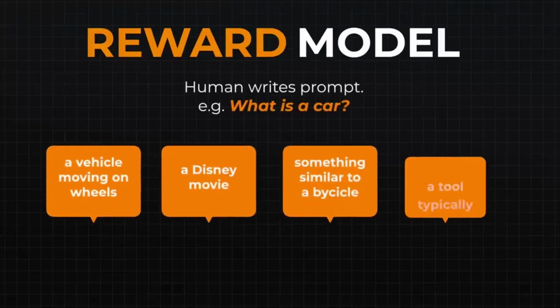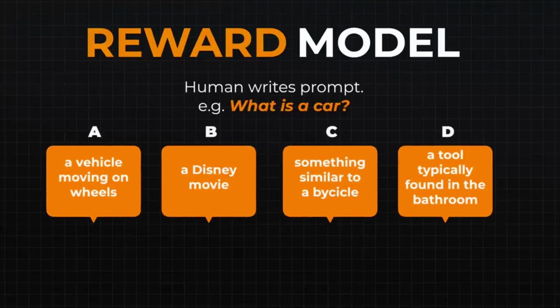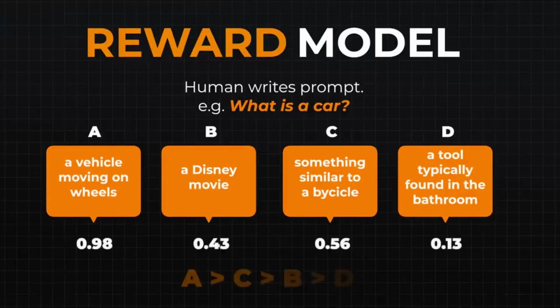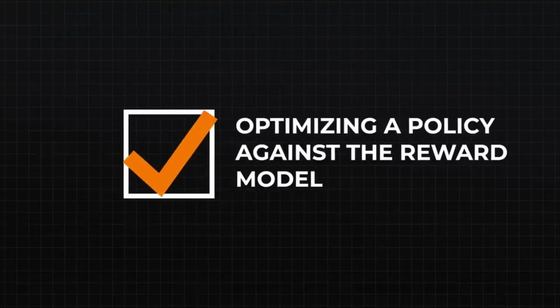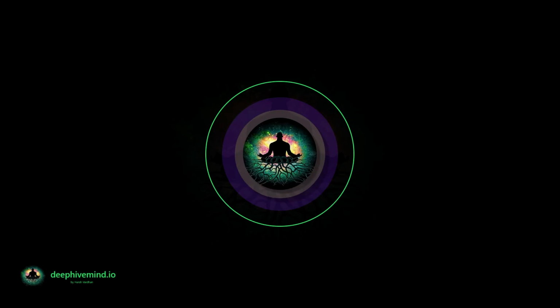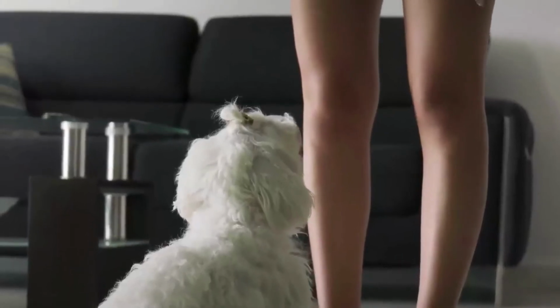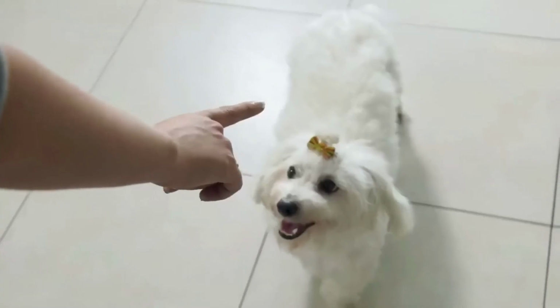OpenAI also trained a reward model with a similar process. A prompt delivers 4 different answers and the labeler ranks the output from best to worst. This data is then fed to the model. And finally, it's about optimizing a policy against the reward using reinforcement learning. This is the fun part because here the model tries to teach itself how to get better.